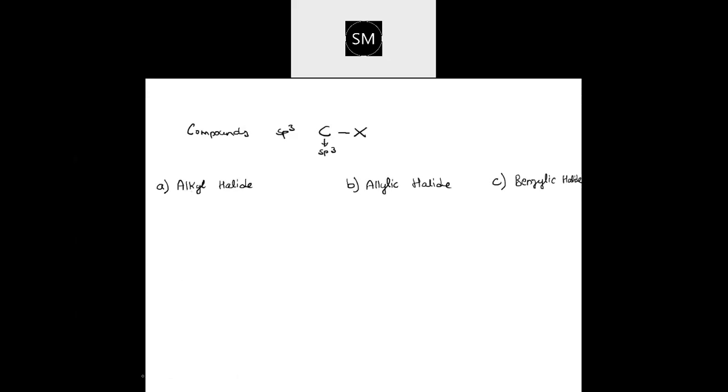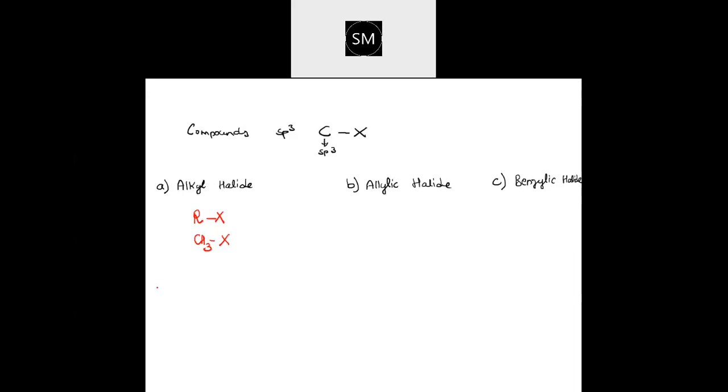If you see the first one, alkyl halide is normal. The halogen is attached to the alkyl group, the R group. But this R group, for example if I take CH3X, that H could be replaced. It can have a branch. You know that carbon cannot be alone. This could be one variety, but then that carbon can again have a branch. They have a catenation tendency, so they can have branched compounds also.